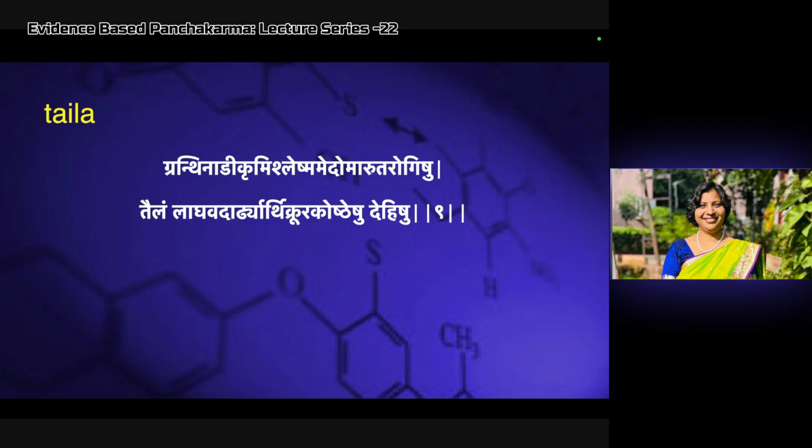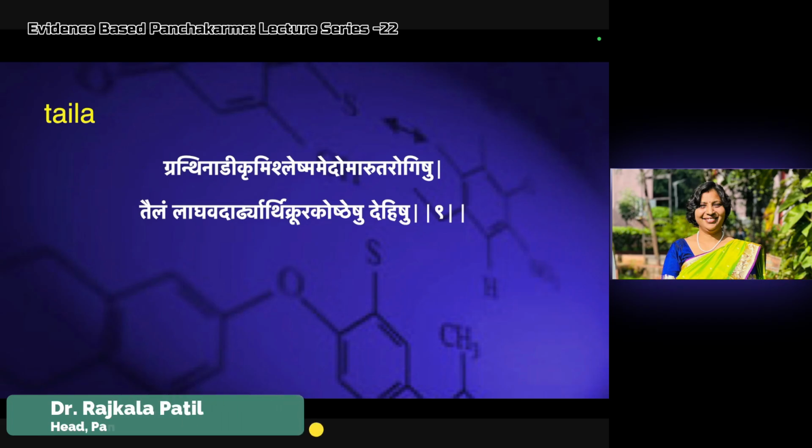Then Taila, whenever there is a disease like Granthi, Nadi, Krumi, Kapha, Shleshma Rogas, Medo Rogas, Maruta Rogeshu, or Vata disorders, Taila is the good thing. We use Taila when we expect lightness, Laghava, and strength, Dardya. Krura Koshteshu, Dehishu: those who have Krura Koshta, the preferable Sneha is Taila.